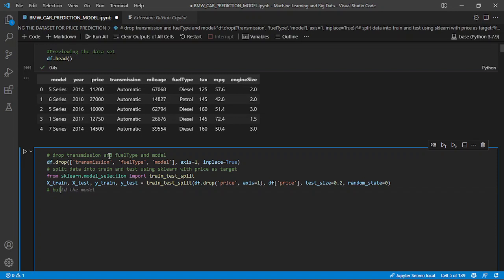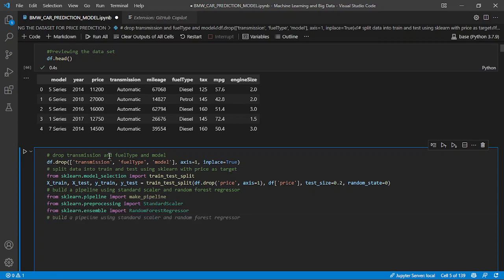Build pipeline using the following steps: standard scaler. We're just going to standardize data just for optimization. I want the random forest regressor. There we go. Complete. See how quick that is? The reason I'm doing that is because the random forest is more complex than the linear regression, so I just want to add a bit of complexity to it. It knows it's still building the pipeline, so it's giving me the suggestion, which is pretty cool, right? There we go.